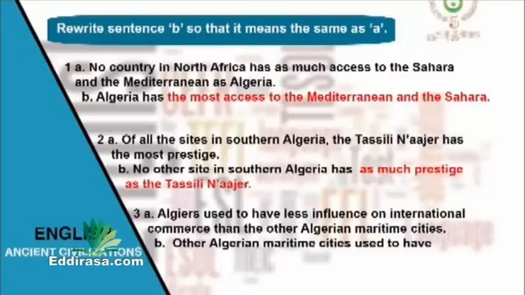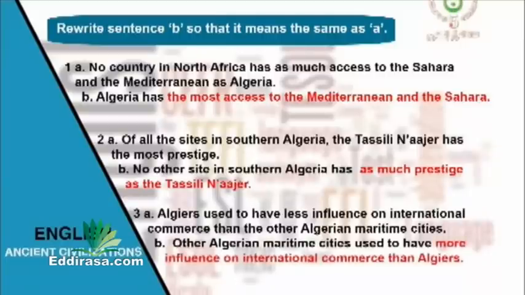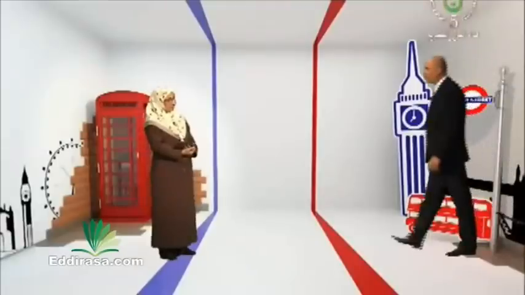And the last one, Algiers used to have less influence on international commerce than the other Algerian maritime cities. This means that the other Algerian maritime cities used to have more influence on international commerce than Algiers. That's all for our grammar activity today, Mr. Dahmas. Thank you, Mrs. Ben Khalil.